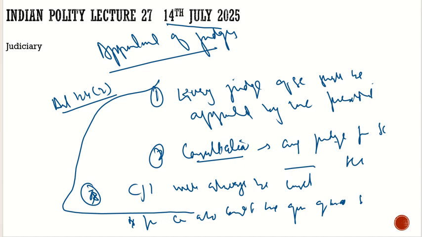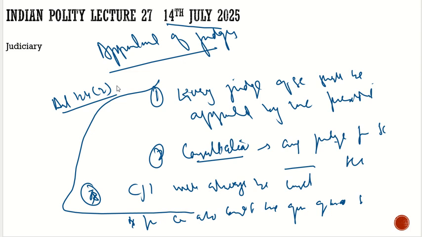It was understood that it is just a consultation and is not binding on the President. Then, for the appointment of the Chief Justice of India or a judge, experience was the prime factor, but in most cases we saw that experience was neglected. For example, during the Emergency, a judge was appointed while his experience was neglected. Similarly, in other cases.